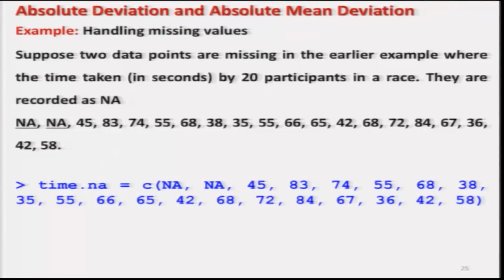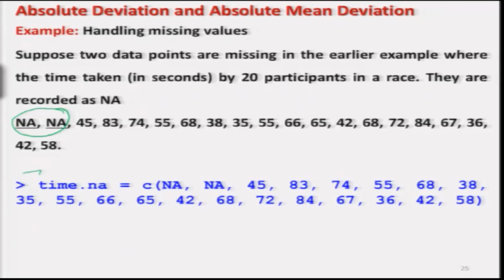Now, I will just quickly show you the same example in case you have got missing values in the data. So, I will try to take the same data set, and I am assuming that the first two values are replaced by NA, and I will try to show you how to compute these values using this missing values data.